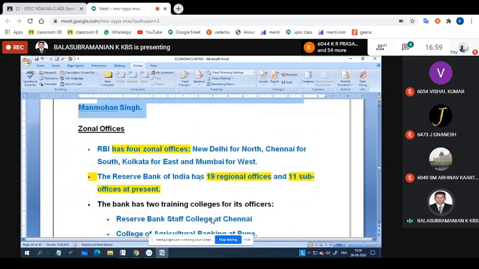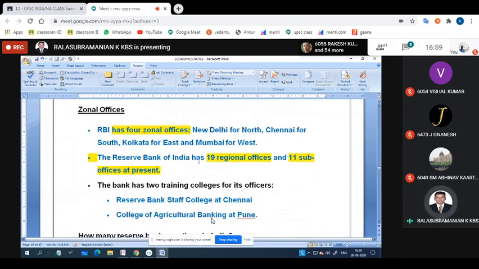Okay. Then zonal offices. RBI has 4 zonal offices: New Delhi for north, Chennai for south, Kolkata for east, Mumbai for west. The Reserve Bank of India has 19 regional offices and 11 sub offices at present.